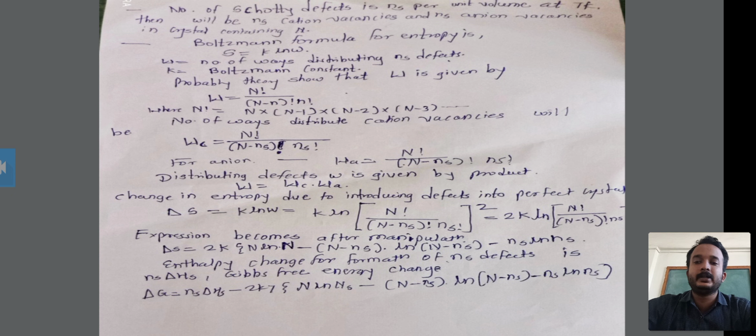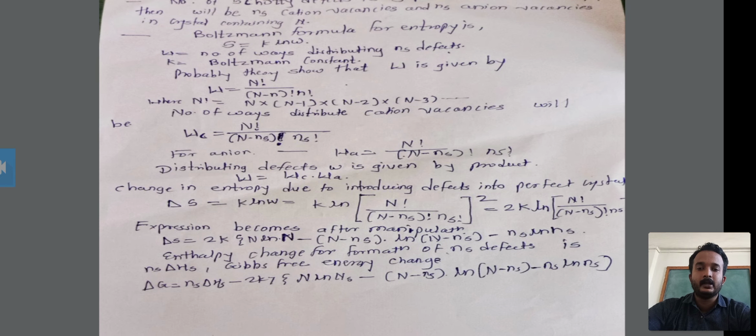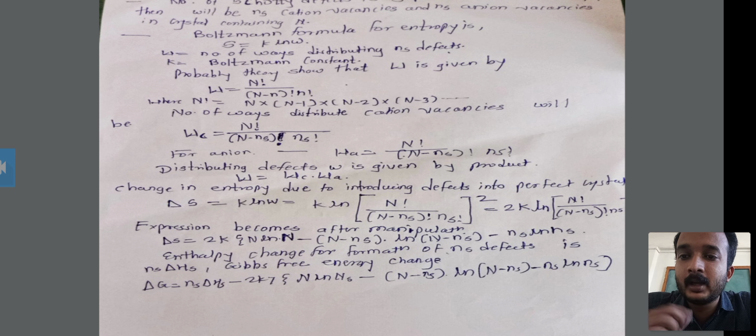Therefore, the distributing defect W is given by the product. Which product? The multiplication of WC into WA is the formation of the distributing defect. That is about W. Okay, the formula is W is equal to WC into WA.